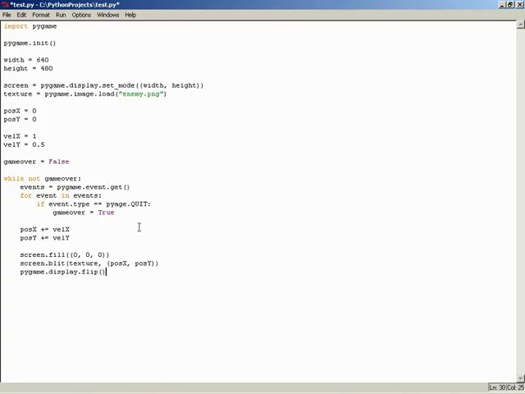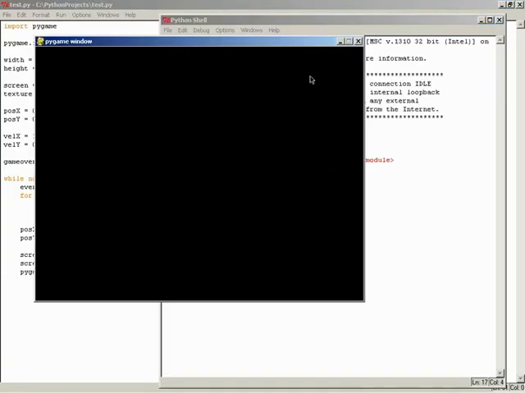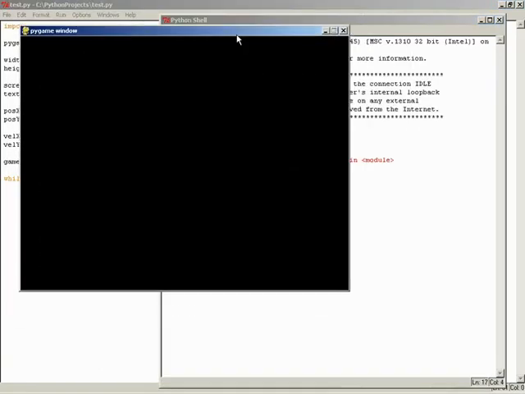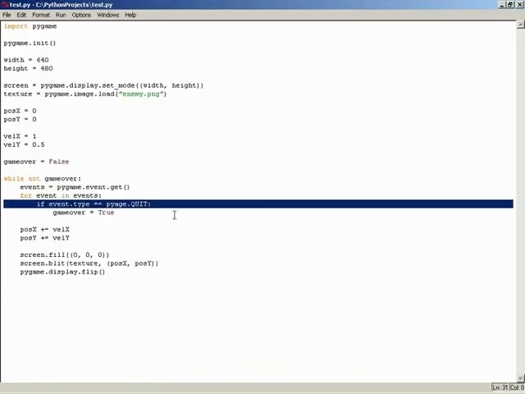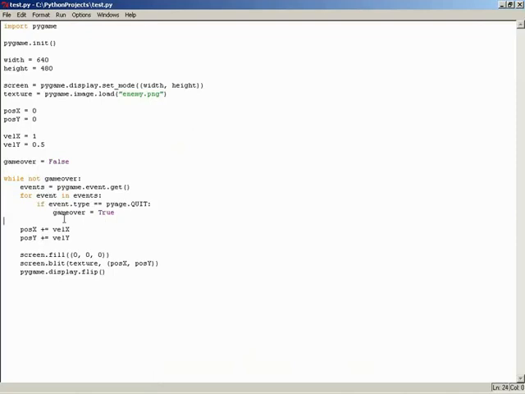So let me hit Control S to save the script. Let me hit F5, and we get a window where we see nothing in it, and I see some red in the background in the Python shell, and we have an error. I've simply mistyped PyGame. Though we can use this to our advantage here. The Python shell is telling us that on line 22 there's an error, so I'll right-click on that number and tell it to go to that line within the IDE. And I'll simply correct the spelling of PyGame.